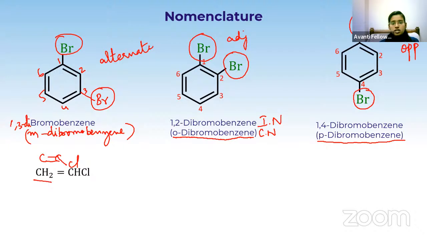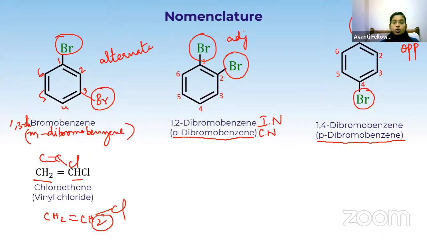CH2=CH2 is called ethene. Now in this ethene, one of the hydrogens is replaced by chlorine. So what is the name? Chloroethene. The IUPAC name is chloroethene, and the common name is vinyl chloride. Now I'll go for one more compound.